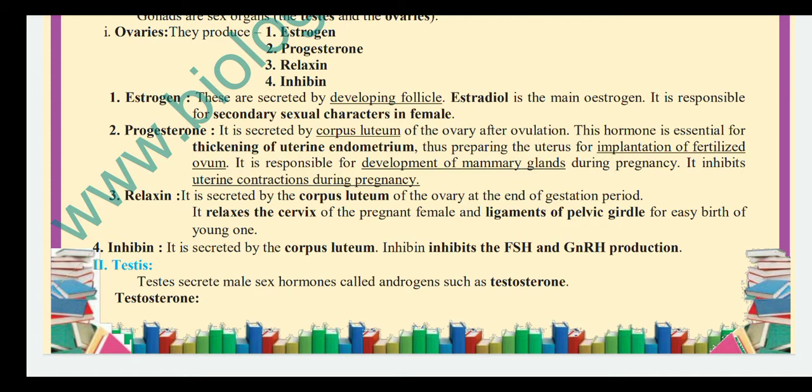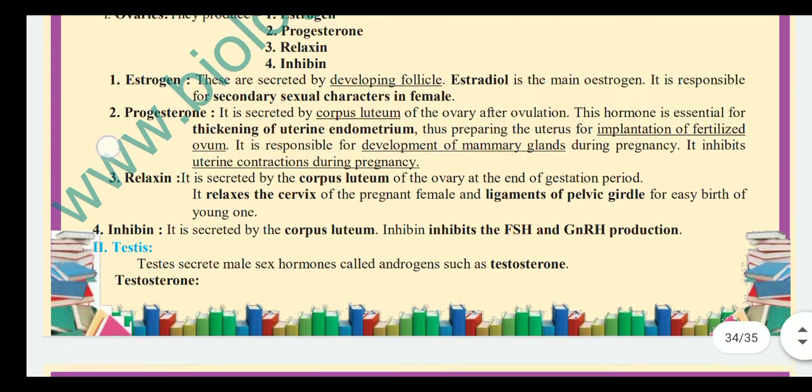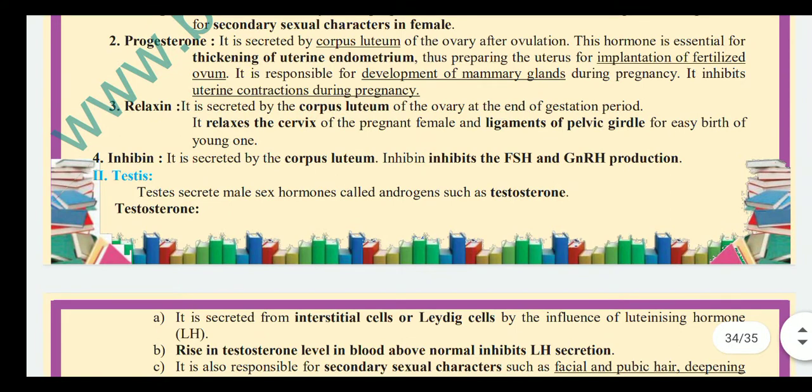Progesterone is secreted by the corpus luteum of the ovary after ovulation. This hormone is essential for the thickening of the uterine endometrium, thus preparing the uterus for implantation of the fertilized ovum, that we have seen in the earlier chapter on sexual reproduction. It is responsible for development of mammary glands during pregnancy, and it inhibits uterine contractions during pregnancy.